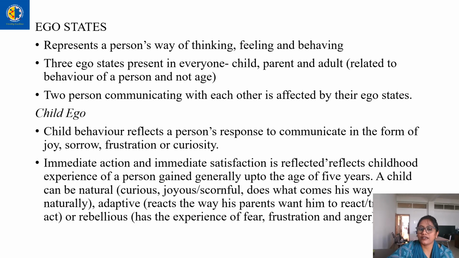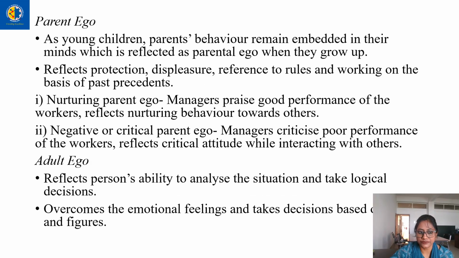Next one is adaptive. An adaptive child behaves in a way that reflects how his parents want him to behave. An adaptive child behaves in such a manner which has been taught to him. And the third one is rebellious. A rebellious child has an experience of fear, frustration or anger, and the same thing is reflected in his behavior. The next one is parent ego.